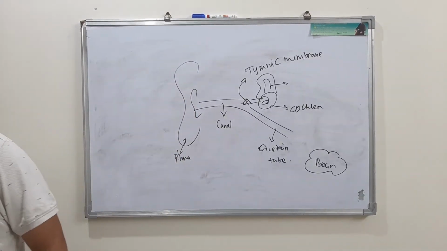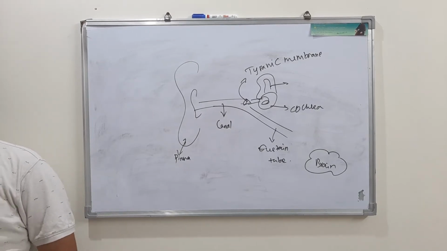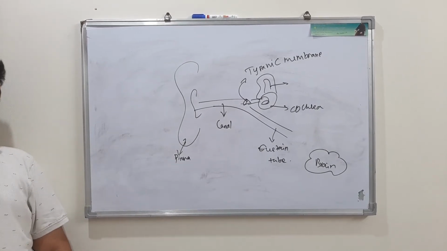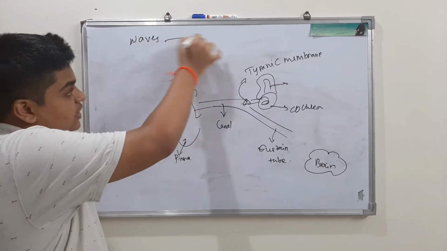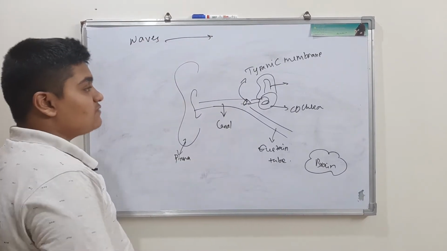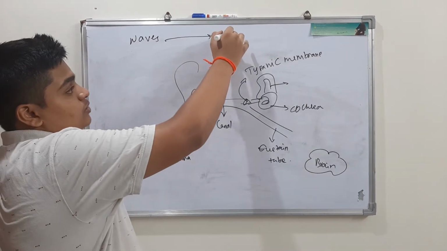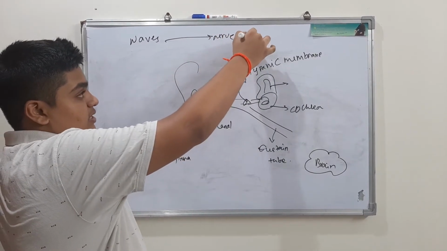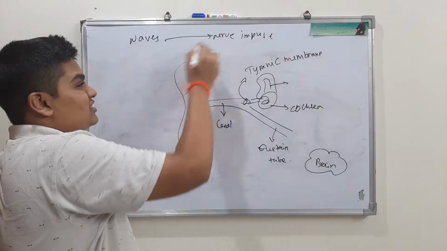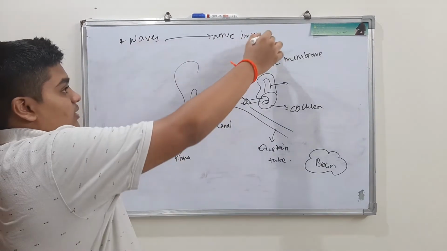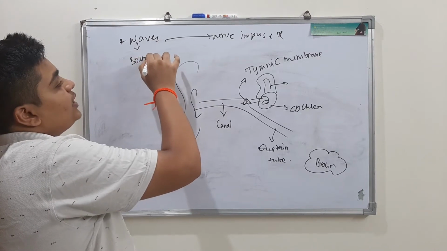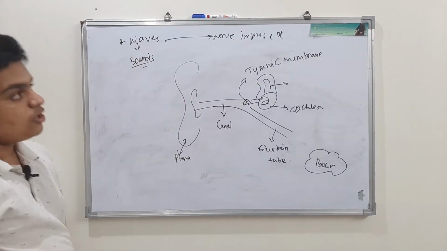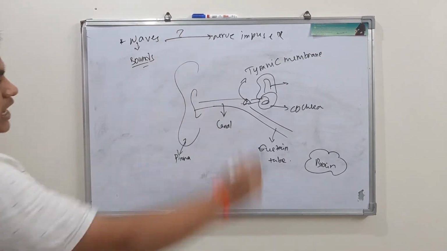how we are able to see this, and how our ear is able to convert waves. Sound travels in the forms of waves. We have to convert these waves into nerve impulses in order to decode these nerve impulses and sense the sound by our brain. This is very important. Sound travels in the form of waves. Our brain cannot decode waves. Now how we are able to do this process actually?